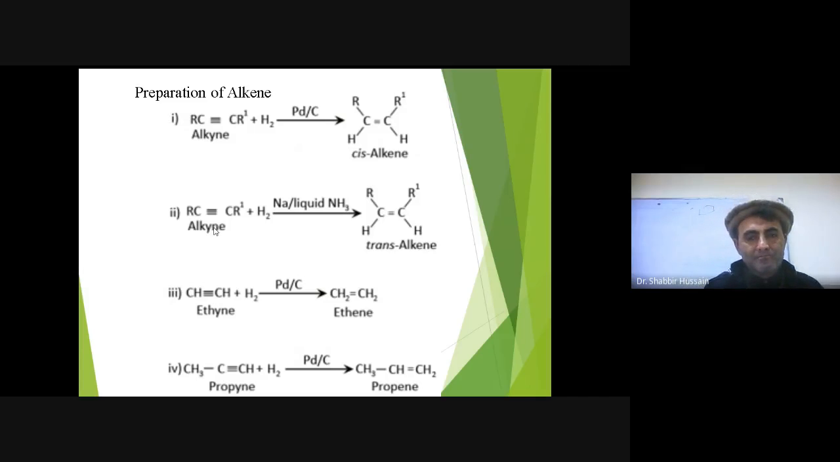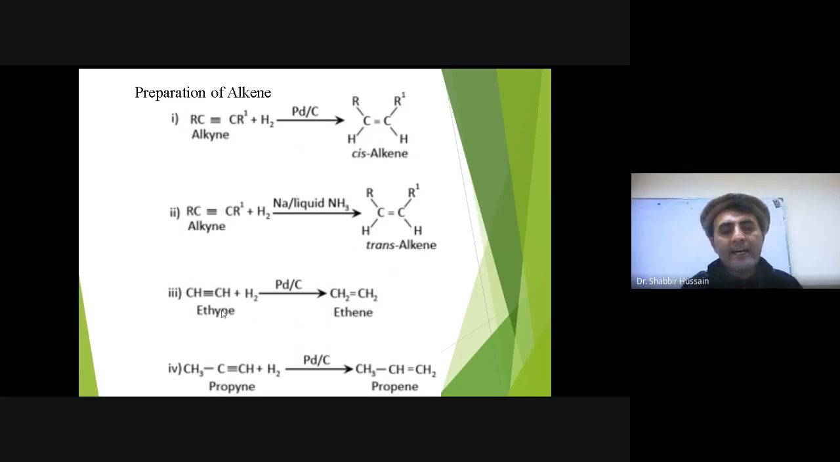But when alkyne reacts with sodium in liquid ammonia, again we get alkene. But in this structure, sorry, it is wrong. It looks like cis, but it should be trans. The hydrogen should be here. So we get trans-alkene. This looks like cis-alkene, but actually when hydrogenation is carried out with sodium in liquid ammonia, we get trans-alkene. But when alkyne is treated with hydrogen and palladium on charcoal, we get cis-alkene.